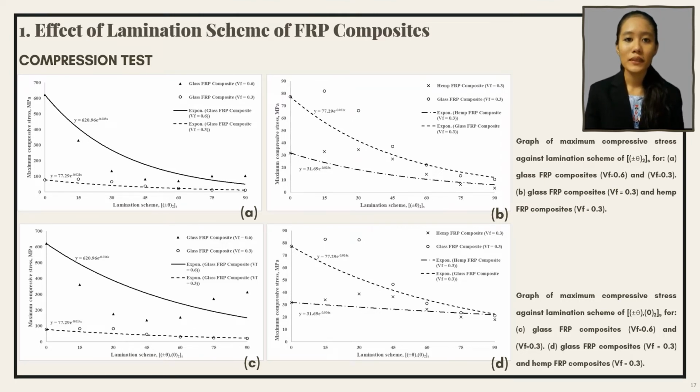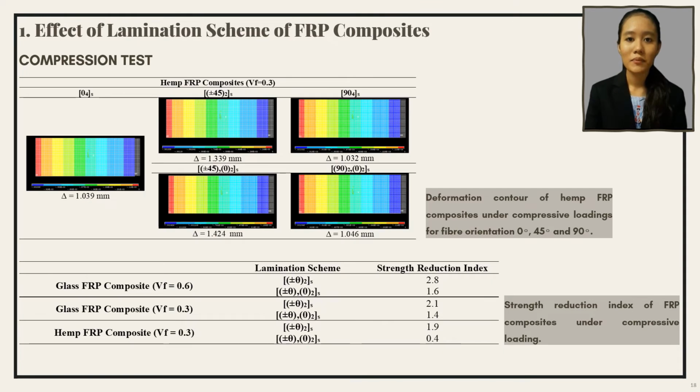Glass FRP composites with volume fraction of 0.6 showed the best performance, followed by glass FRP composites of volume fraction 0.3 and Hemp FRP composites. Based on the maximum deformation contours, the type of deformation was shortening or compression in the direction of the loading. Based on the strength reduction index table, glass FRP composite with volume fraction 0.6 had the highest strength reduction index, followed by glass FRP composite with volume fraction of 0.3 and Hemp FRP composites.